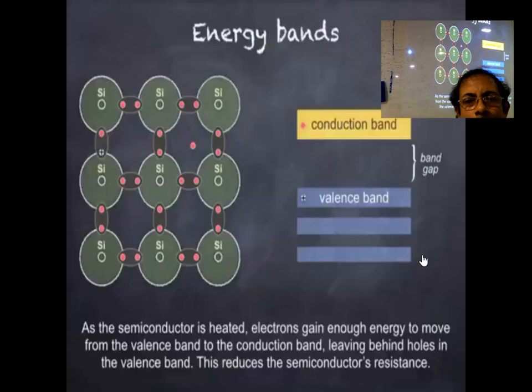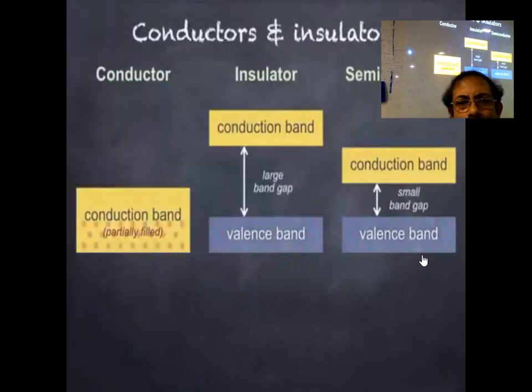Next, we'll look at energy bands in a little more detail. As I said before, we only need to consider the valence band and the conduction band in order to explain the electrical properties of semiconductors, and for that matter, conductors and insulators. Remember then that in order for a material to conduct, it must have electrons which are free to move within its conduction band or holes in its valence band.